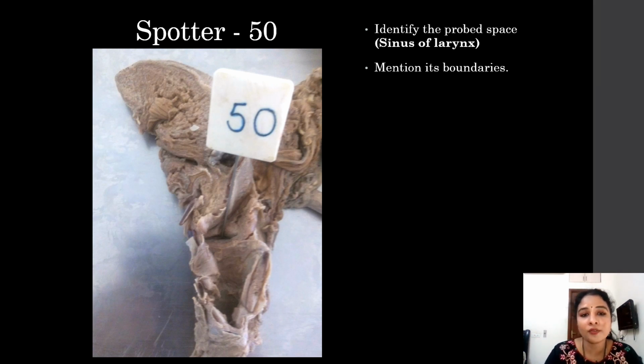Here is the sinus of larynx. Here you can see the pinned gap is the sinus of larynx, between the vocal folds and the vestibular fold. The above one is the vestibular and the below one is the vocal folds. Above it is bounded by the vestibular fold, and below it is bounded by the vocal folds. The sinus of larynx contains mucus-rich glands, which form the oil can of the larynx. It is called the oil can of vocal cords or larynx. It keeps the vocal cords moist always.